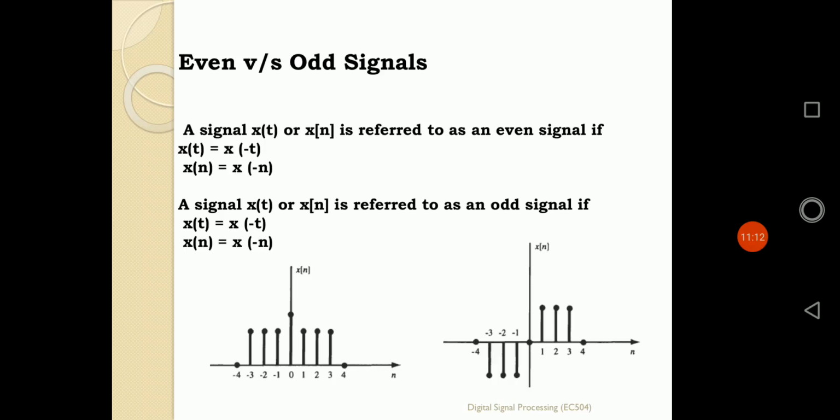If I fold or reverse the time, the signal never changes, the signal remains unchanged. That type of signal is known as an even signal.